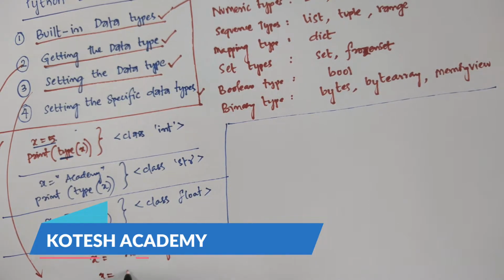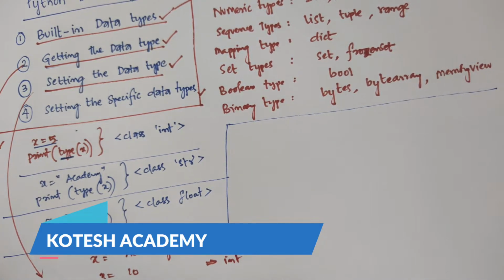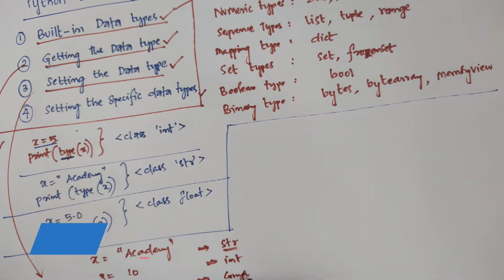For example, x = 10, the type is integer. For example, x = 1j, that is complex, the type is complex.